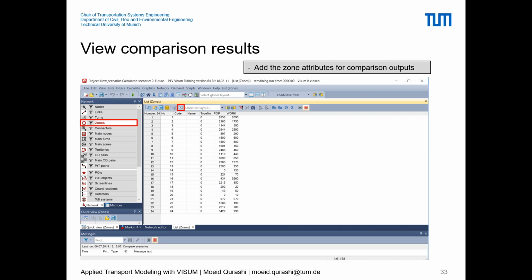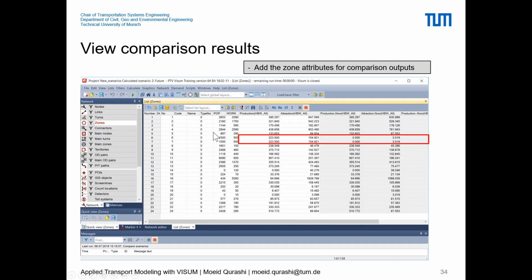As you remember, we selected in the comparison pattern the attributes production and attractions. In this way, we can go to the zone list to view the production and attractions for each zone and their comparison from the now and future scenario. So we will simply click on this list attributes icon, and within this we can add production, attractions, production now, attraction now, and also further the change in the production attraction. I will go and show you this hands-on.